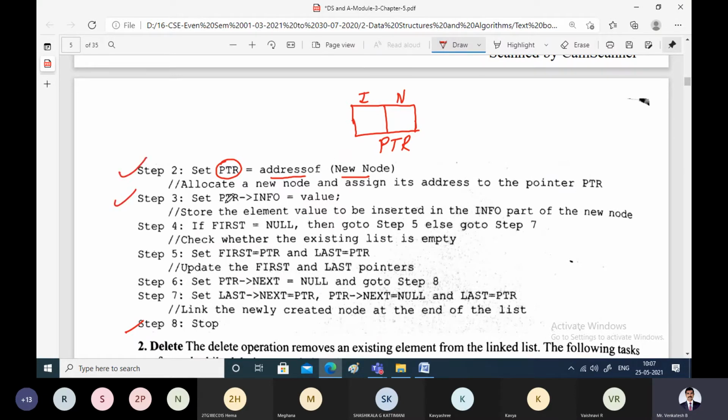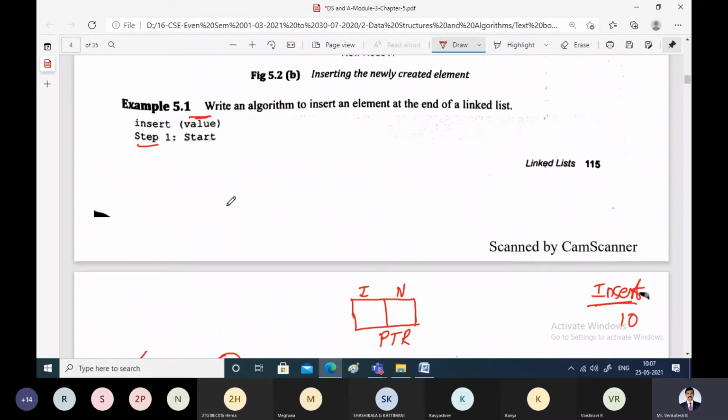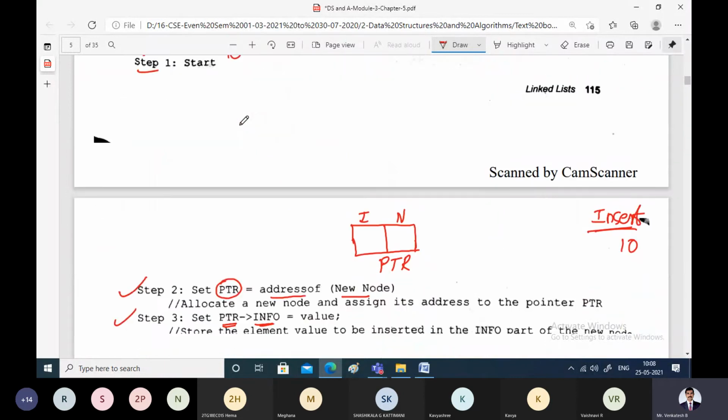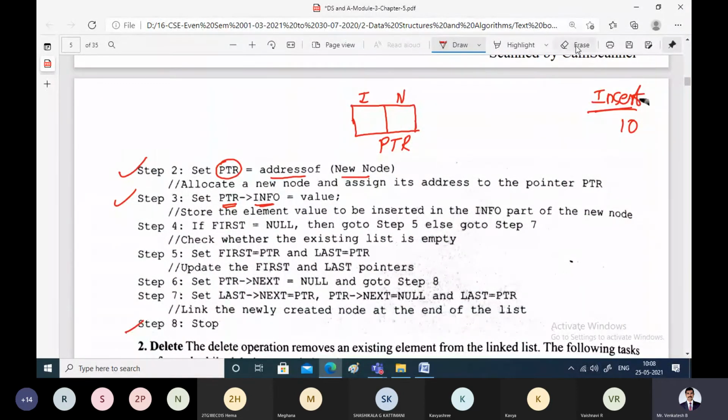Step 3, set PTR pointer info equal to value. So this is a member access operation. In the PTR we have two fields. Assume you want to insert 10 into the linked list. So set PTR pointer info, that means info pointer PTR, here 10 is the value. Assume we have passed 10 as the parameter for the algorithm and we want to insert 10 in the linked list.